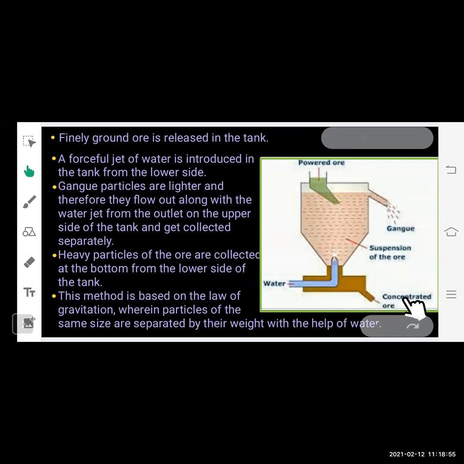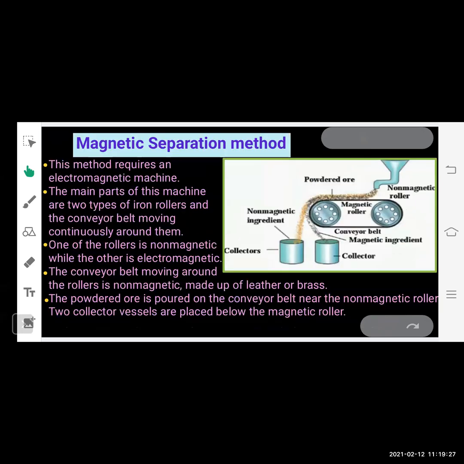This method is based on the law of gravitation, wherein particles of the same size are separated by their weight with the help of water. The lighter gangue particles are removed along with the water, and the heavy ore particles are concentrated at the lower part, and we can collect them separately. So these are the two methods, the Wilfley table method and the hydraulic separation method, which work on the gravitational method. Now the next one is the magnetic separation method.